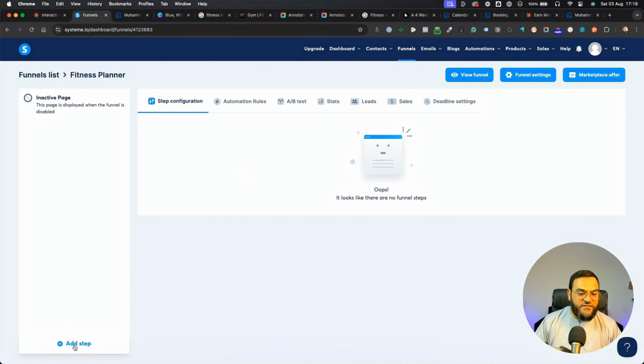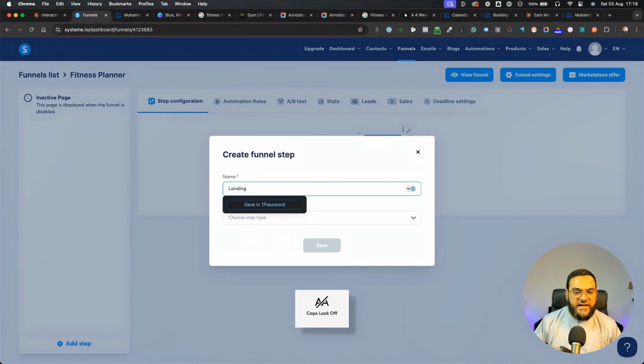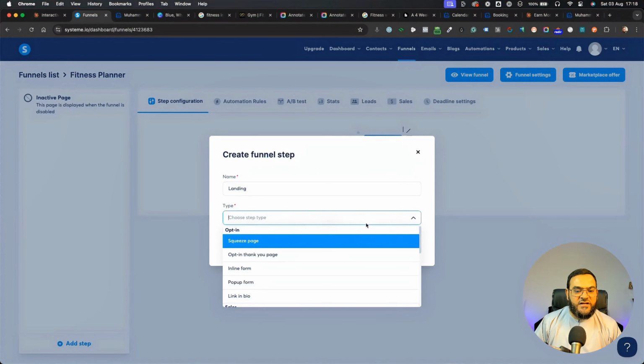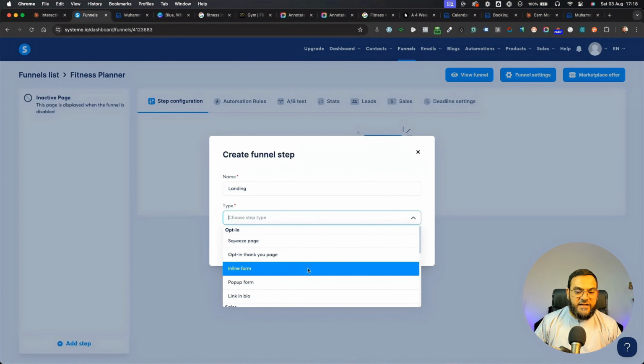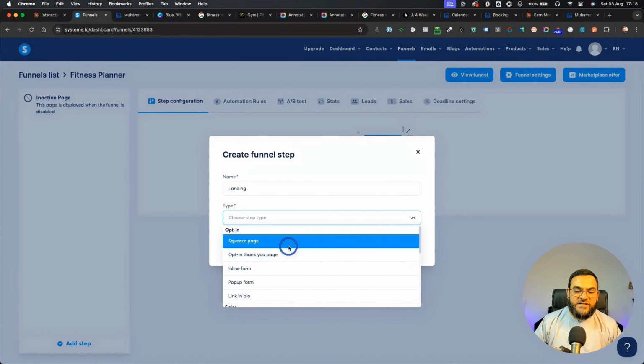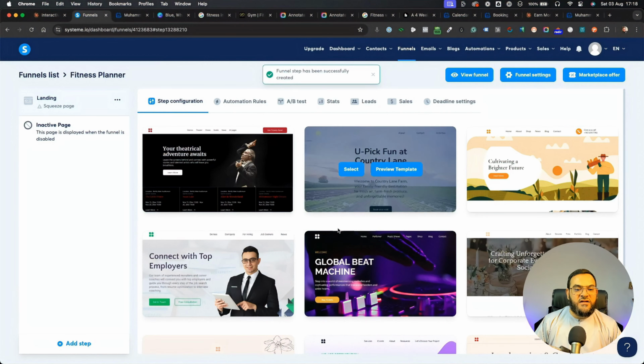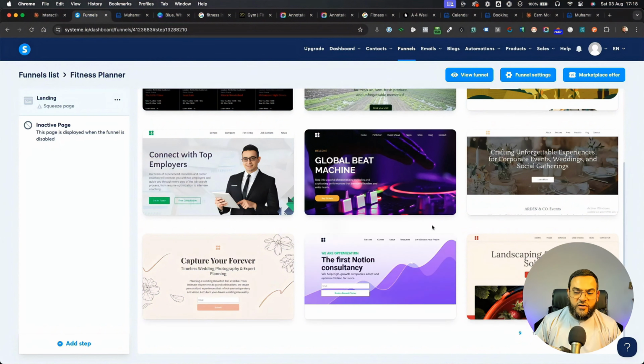So in the bottom left, you will see add step. So I'll click on add step. Then you'll say the name of the step. So I'll just call it landing, or whatever you can call it. Choose step type: a squeeze page, opt-in page, inline form, pop-up form. As you can see, we have many options here. So for this, I'm just going to say squeeze page. You can choose anything.